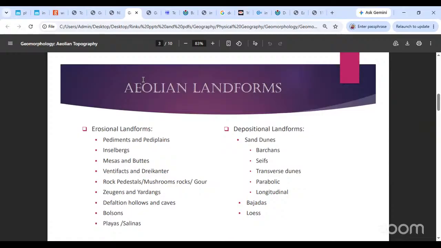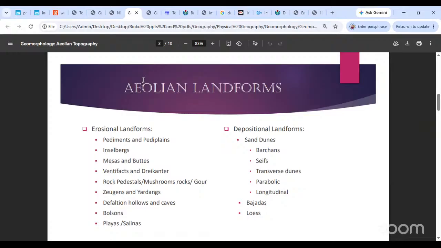The next one is aeolian landforms. Aeolian landforms are erosional landforms and depositional landforms. Normally, when you are appearing for your UPSC exams, the only thing that they ask you is this: which of these are erosional landforms, which of these are depositional. Normally, they'll give you 4 options of various landforms.